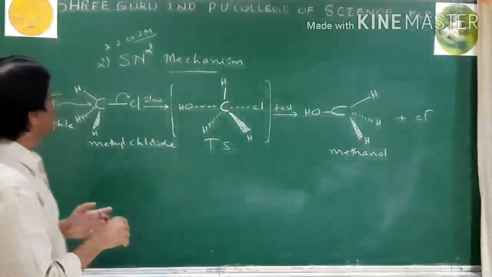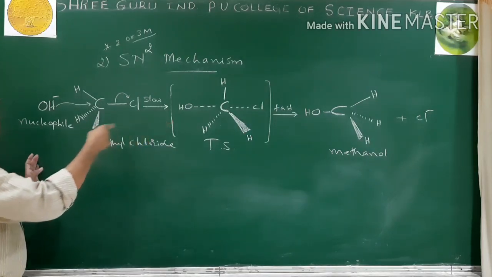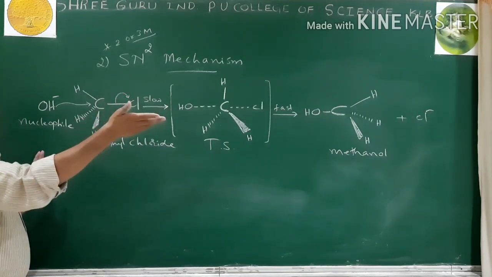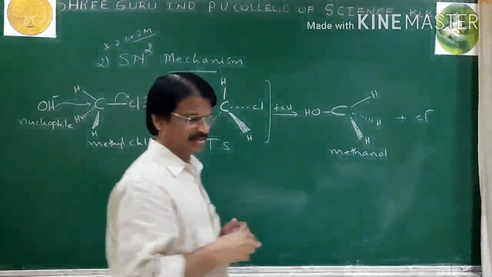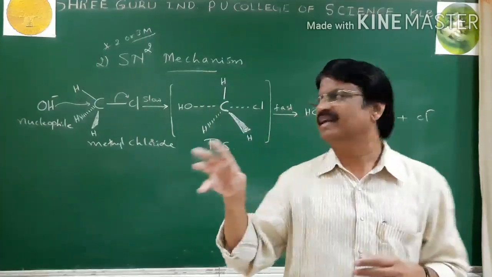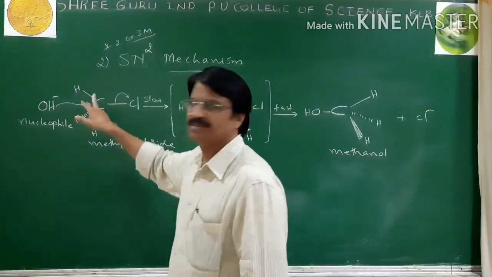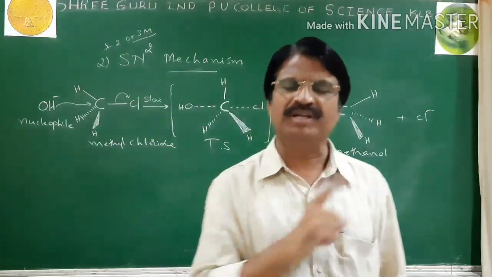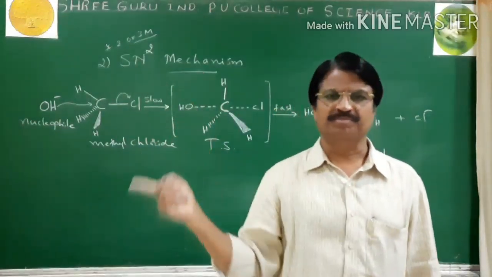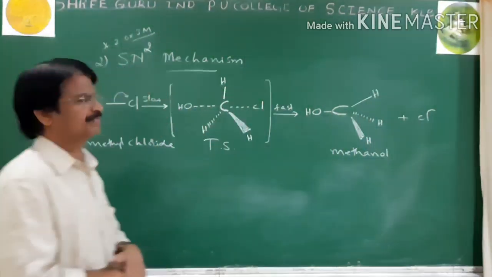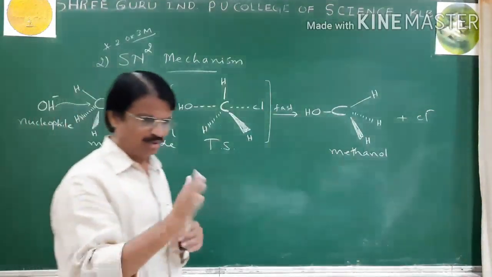Then we can write like this. In SN2 inversion occurs, and in SN1 racemization occurs. The nucleophile attacks from the rear side of the leaving group in SN2, whereas in SN1 the nucleophile can attack from either side, above the plane or below the plane, to give a racemic mixture. Like this we can give differences between the SN1 and SN2 mechanisms.